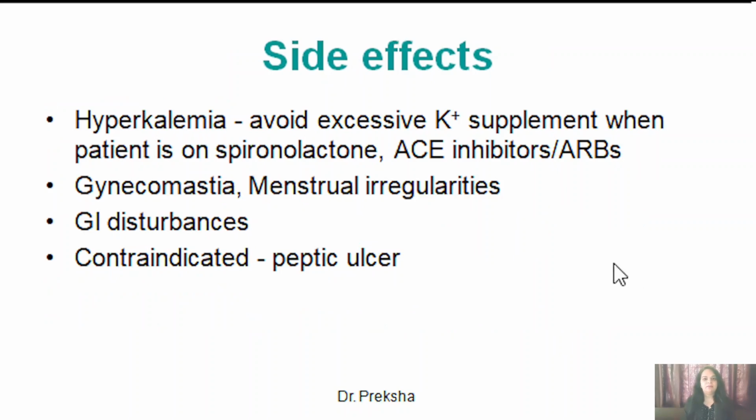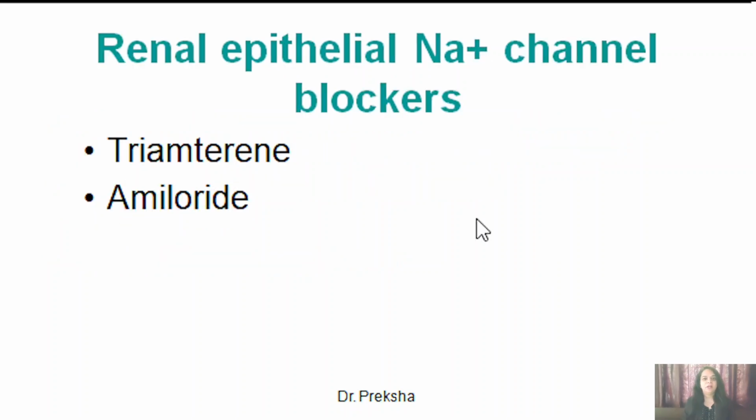Now coming to the side effects of spironolactone, this includes hyperkalemia, and you have to avoid excessive potassium supplements when you are giving the patient spironolactone. Also, you have to avoid certain drugs which can result in hyperkalemia, such as ACE inhibitors and angiotensin receptor blockers. Spironolactone can also result in gynecomastia and menstrual irregularities, GI disturbances, and spironolactone is contraindicated in patients with peptic ulcer.